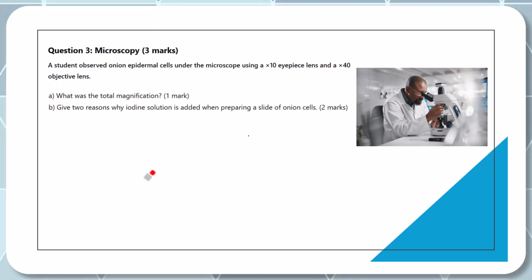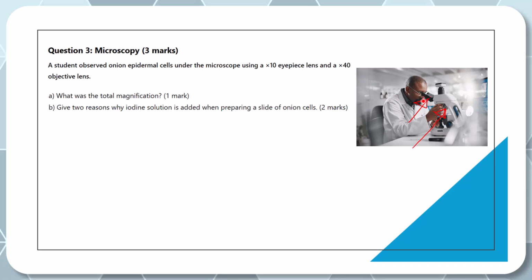Okay, so I hope that you paused the video and tried this. You can see this gentleman here is looking through a microscope, and there are 2 lenses to this. Number 1, we have the eyepiece lens, which is where the man is looking through. And then we also have the objective lenses, and typically there are 3 objective lenses. Now, the function of these lenses is to magnify the specimen. They make the specimen bigger.